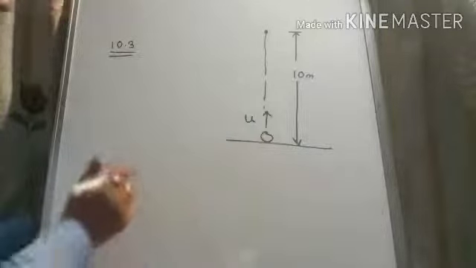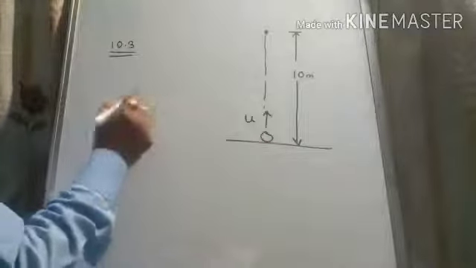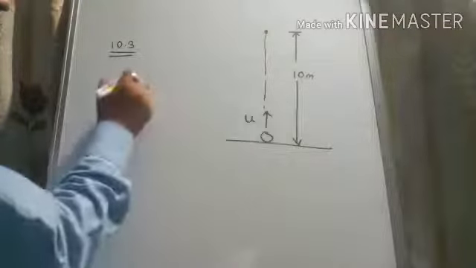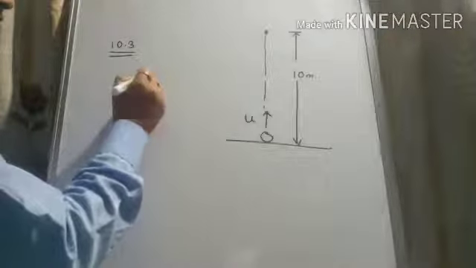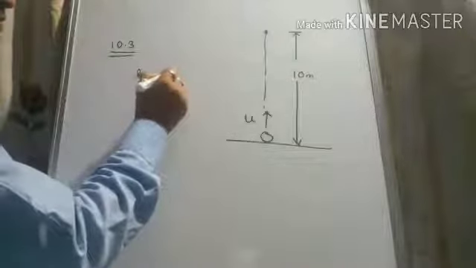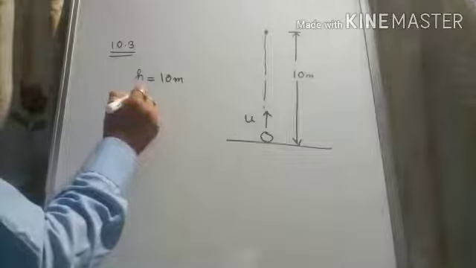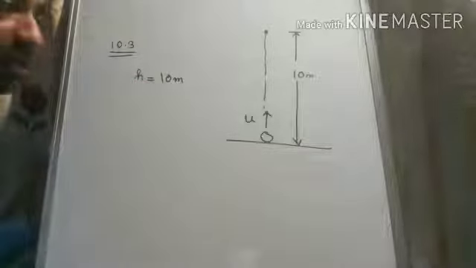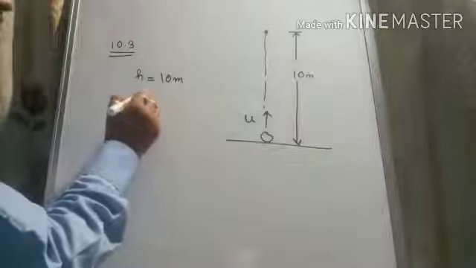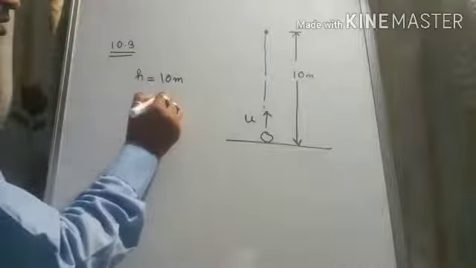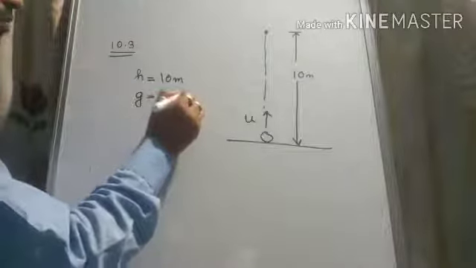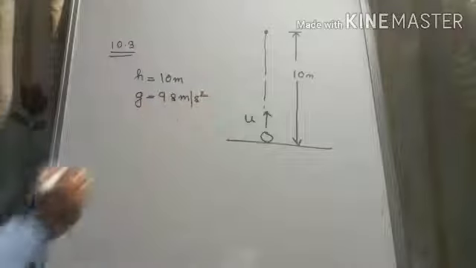So here, first of all, let us write whatever is in the question. So h is given 10 meter. Next, since the value of g is not given in the question, we will write g is equal to 9.8 meter per second square.